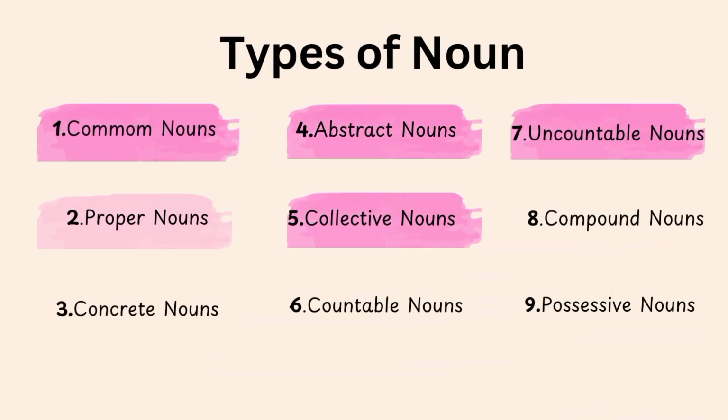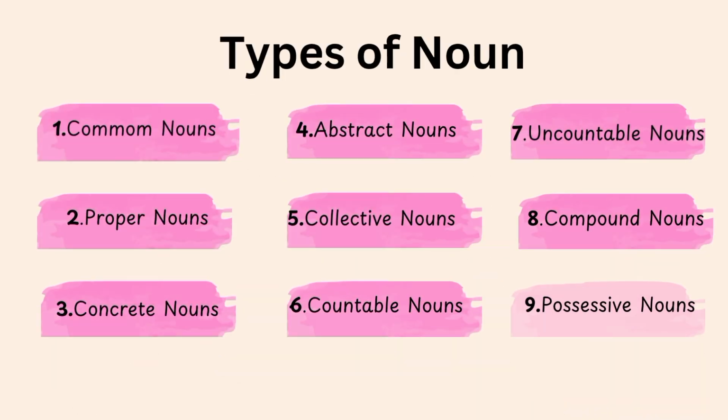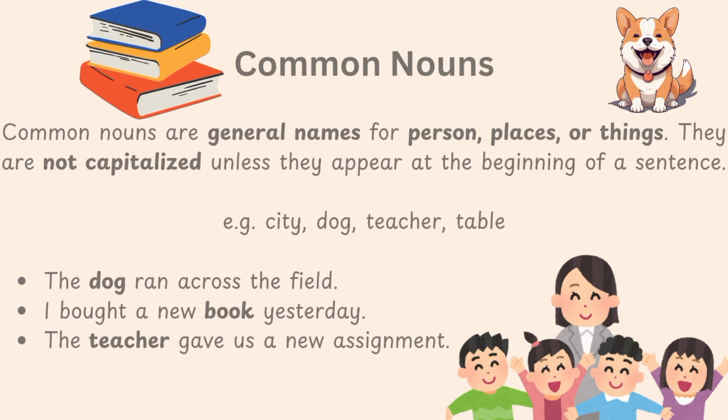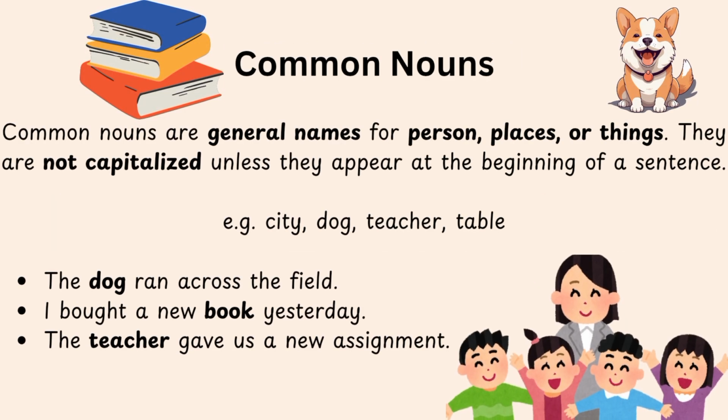Now, I will tell you about types of nouns. Nouns can be classified into several types, each serving a unique purpose in language. Here are the types of nouns: common nouns, proper nouns, concrete nouns, abstract nouns, collective nouns, countable nouns, uncountable nouns, compound nouns, possessive nouns. So now let's see what common nouns are.